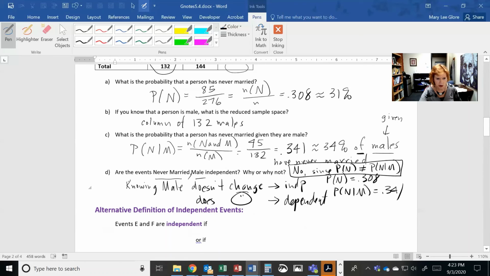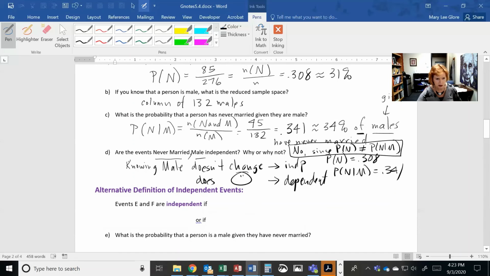So that's our alternative definition of what independent events are in terms of conditional probabilities. They're independent if, for events E and F, the probability of E equals the probability of E given F, or if the probability of F equals the probability of F given E, which are different. These are not the same thing. So I just have to test one, whatever's easiest for me, and I'll go ahead and test that. If they're equal, they're independent. If they're not equal, they're dependent.